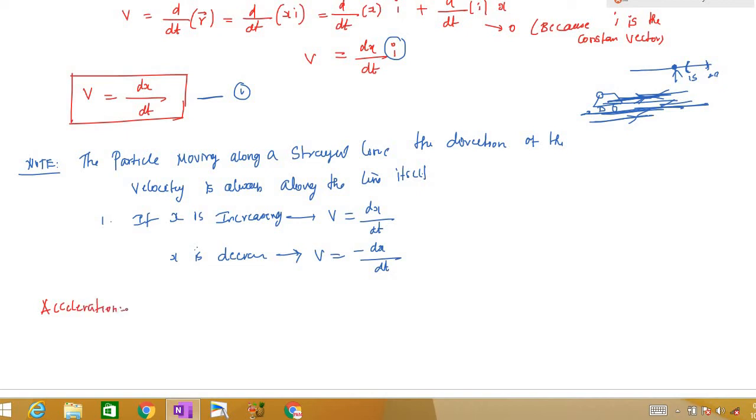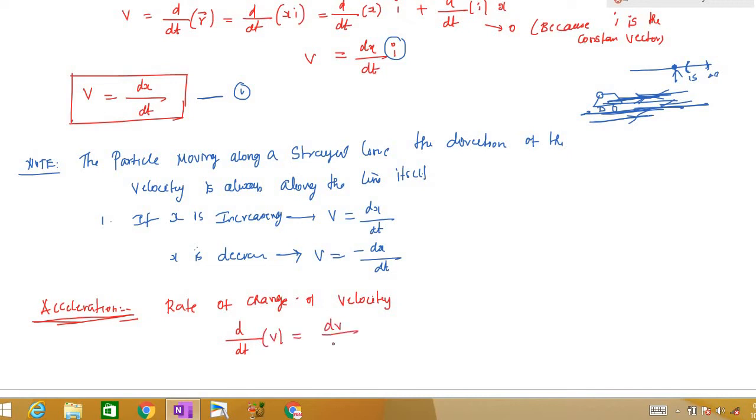Acceleration. You know what is meant by acceleration, right? So first we'll discuss acceleration. Acceleration is the rate of change of velocity, as simple as this. The rate of change means the rate of change of velocity with respect to time.